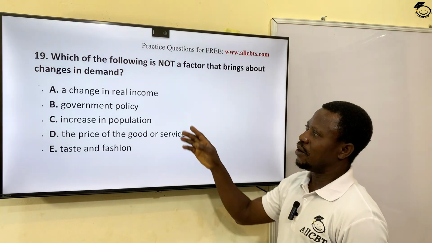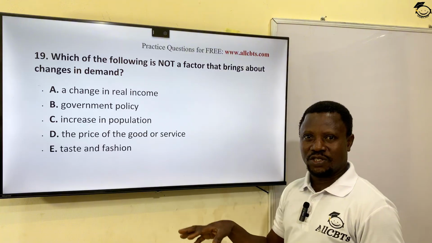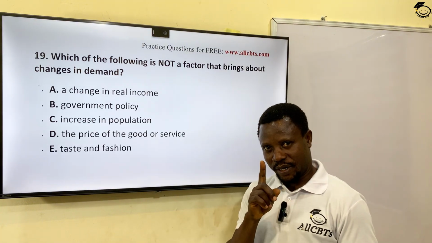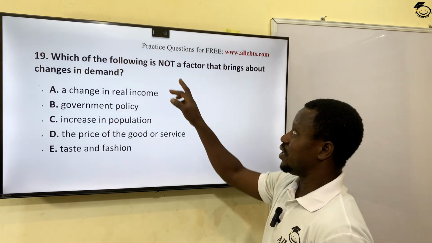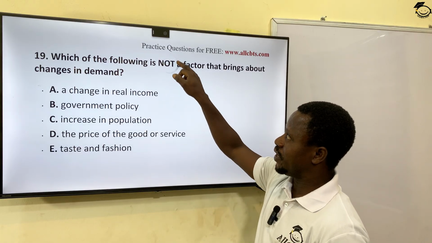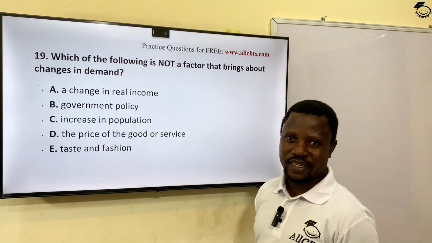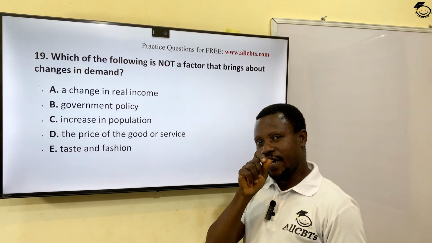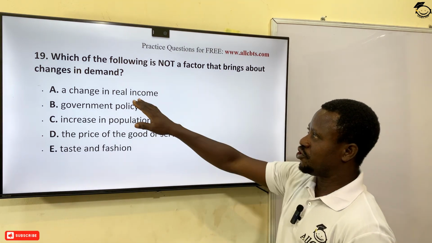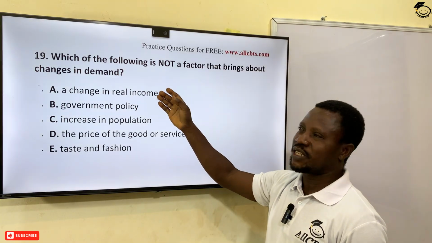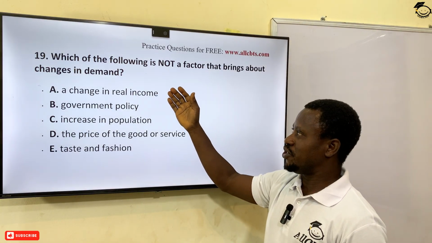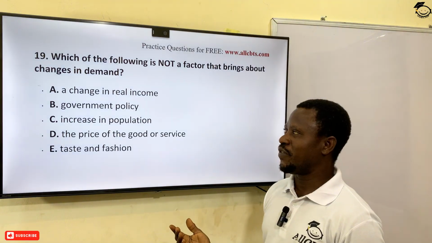In other words, all these factors will bring about change in your demand, except one. Okay? Always take note. Anytime you write it in capital letter or in italics or underline, pay emphasis on that. It's an adjective that qualifies the direction of your answer. A change in real income. Your real income is after you must pay your tax. When it changes, of course, your demand will also be affected.